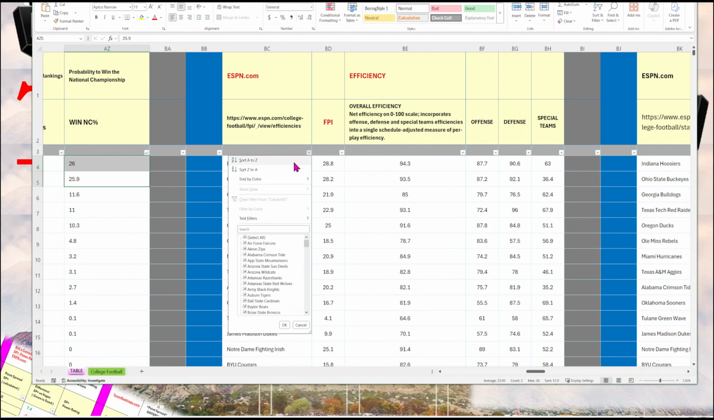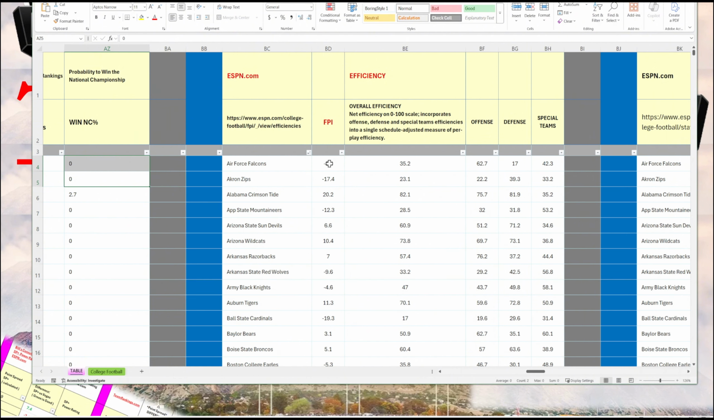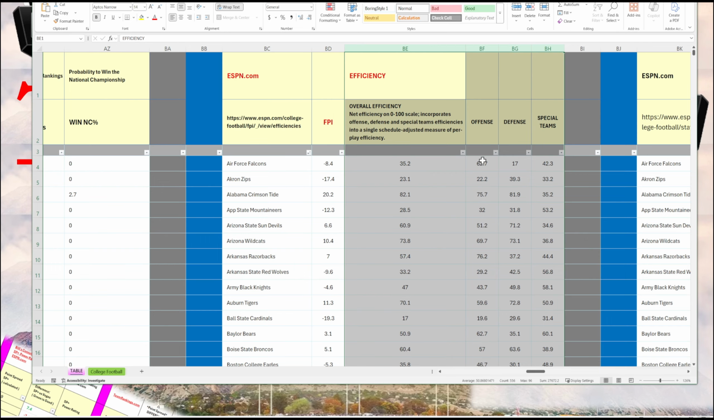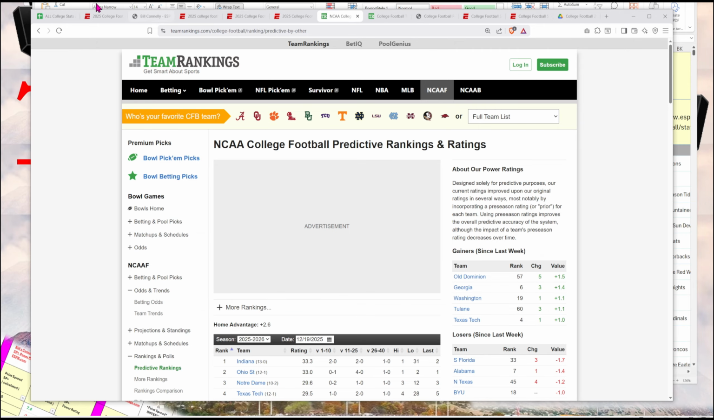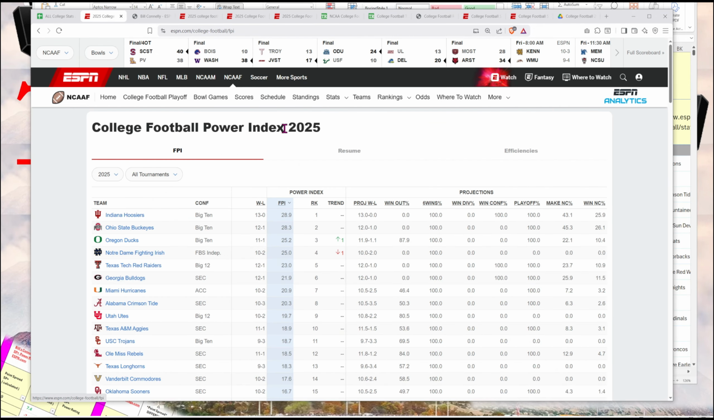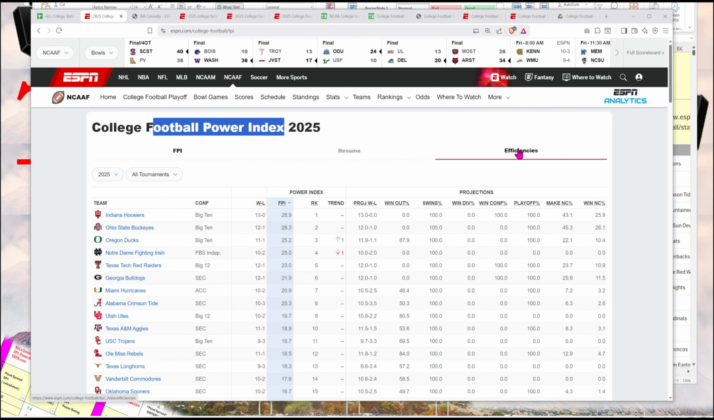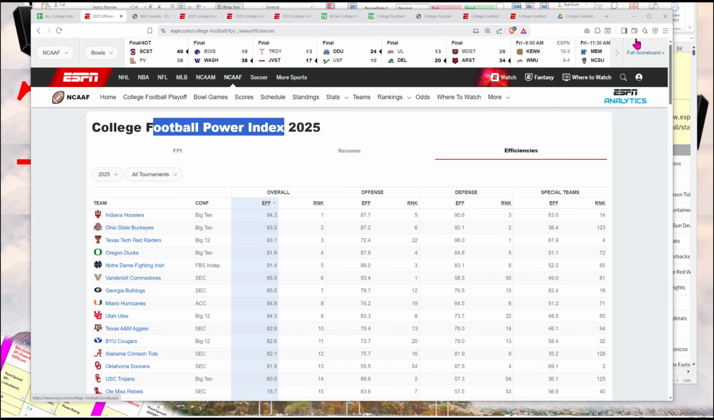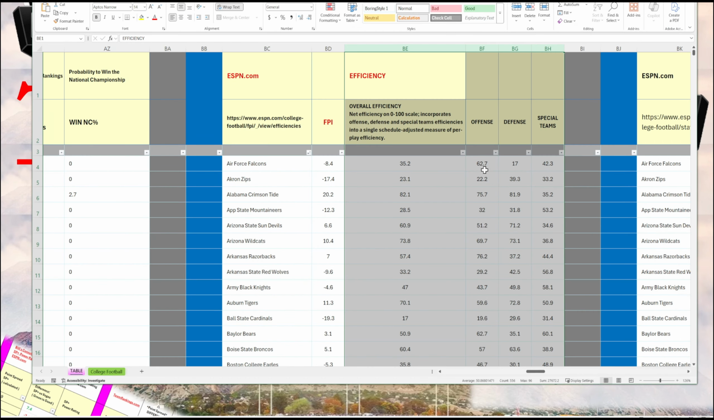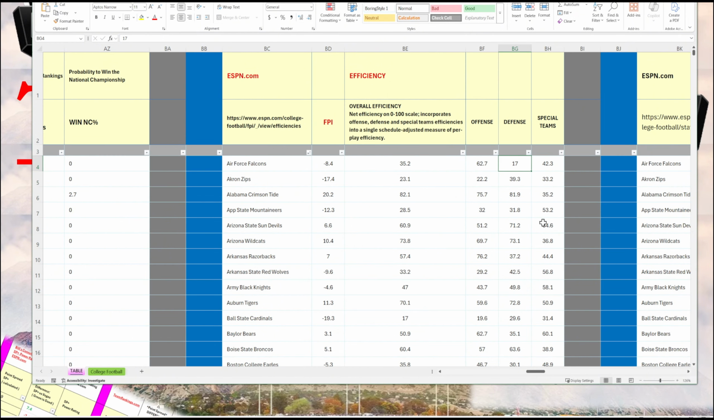So sorting, you can sort A to Z. Here are the efficiencies. That's on the FPI, ESPN's Football Power Index. If you click the third tab, you'll go to efficiencies. So you have offense, defense, and special teams. This is good for matchups. So you want to say, okay, 2 teams are playing. How does Team A's offense match up against Team B's defense?